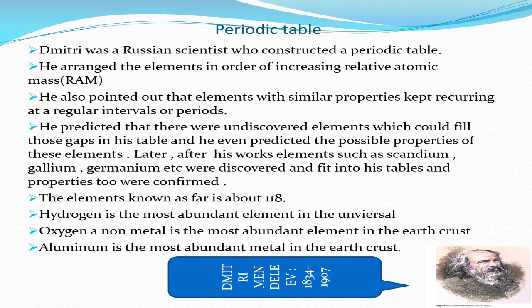The elements known so far are about 118. Hydrogen is the most abundant element in the universe. Oxygen, a non-metal, is the most abundant element in the earth's crust. Aluminum is the most abundant metal in the earth's crust.